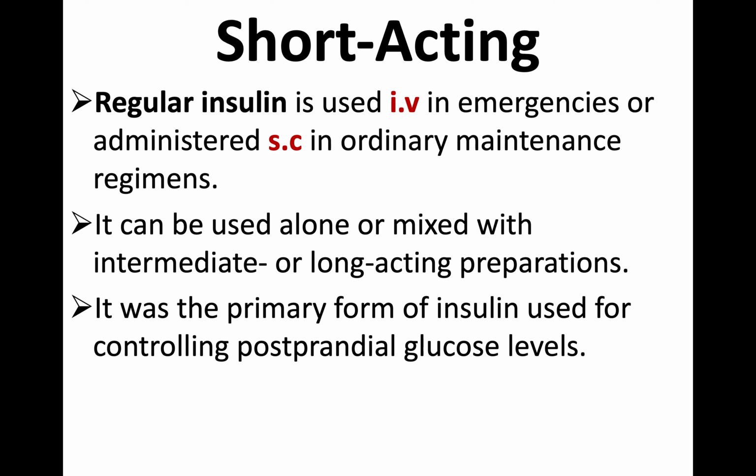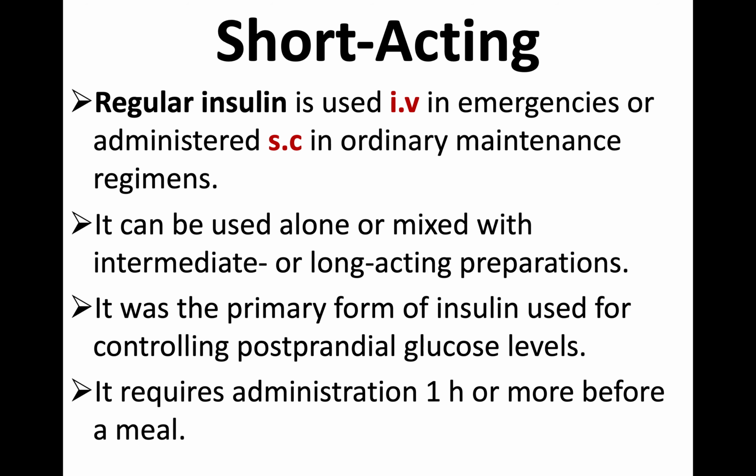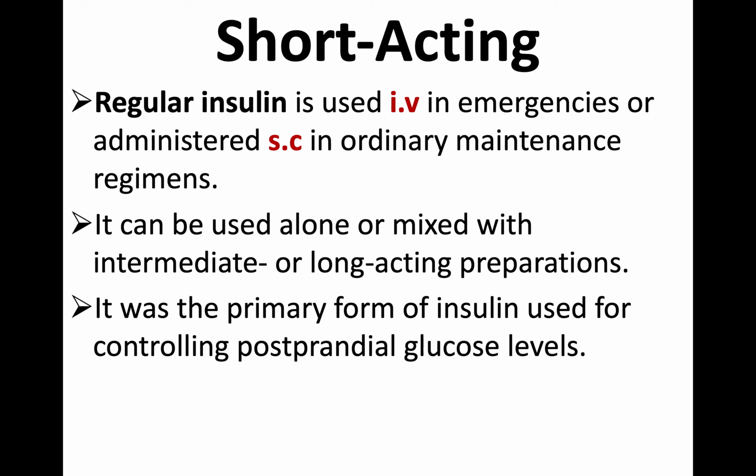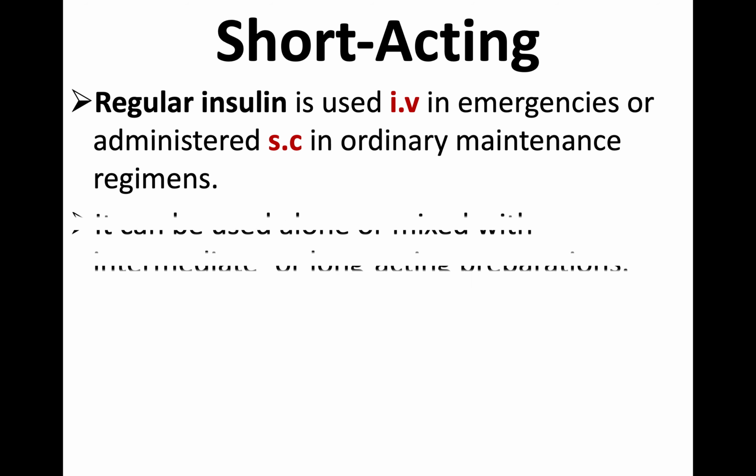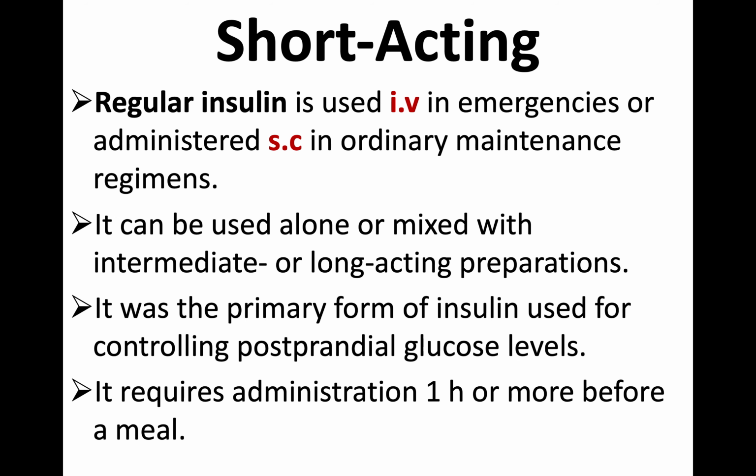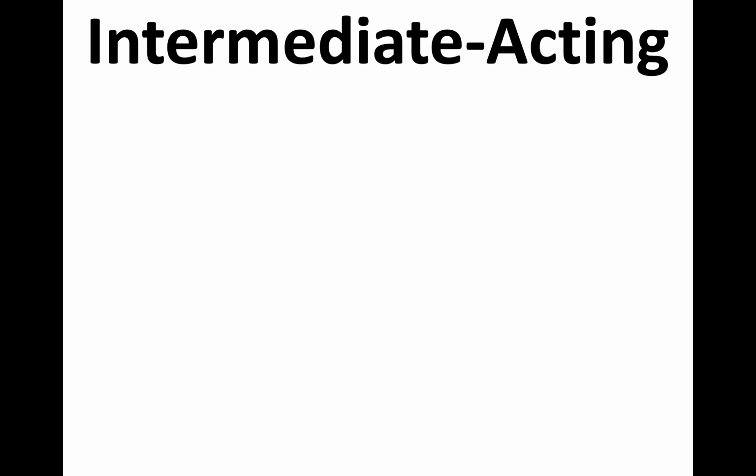This was the primary form of insulin used for controlling postprandial glucose level, because the onset of action is very short, so the postprandial hyperglycemia can be covered. But nowadays postprandial is covered with the ultra short acting, and it requires administration 1 hour or more before a meal, so that the postprandial level can be covered.